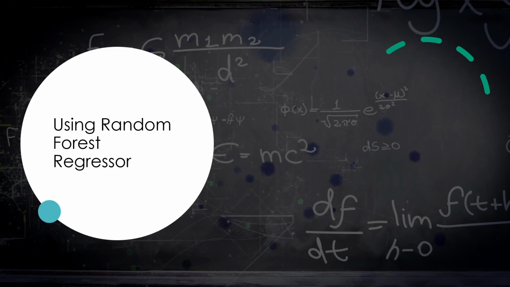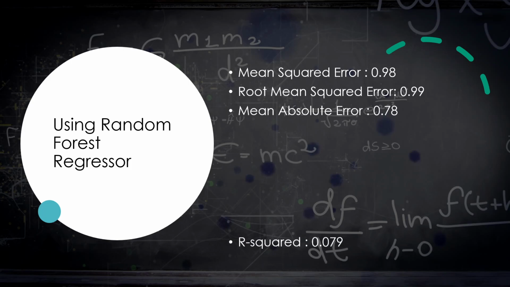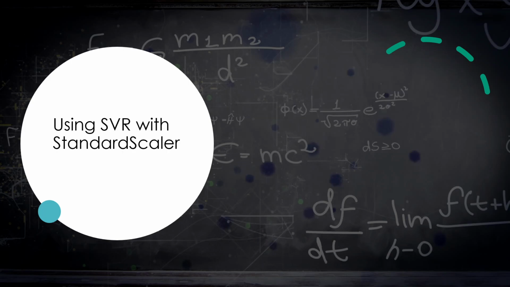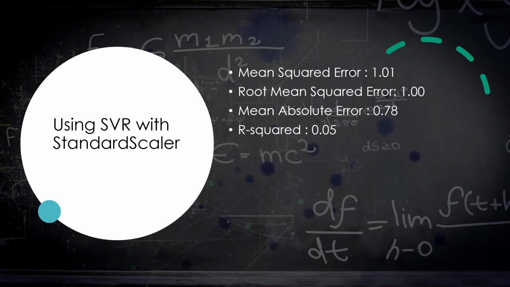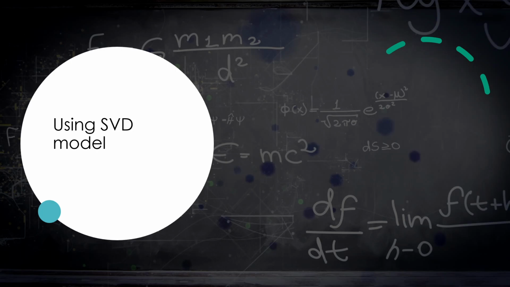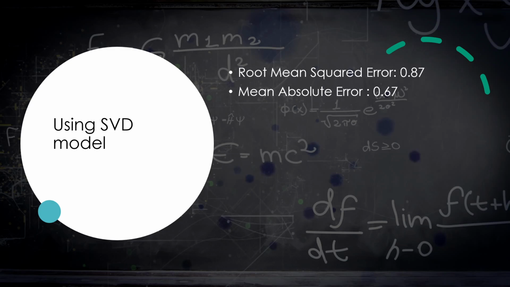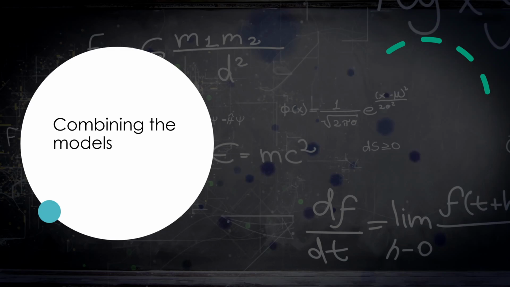So we tried another machine learning model called Random Forest Regressor. It performs slightly better, but it's not what we were big fans of. We used something called SVR with standard scaler, and this was also for similar reasons. Then we used the SVD model, singular value decomposition model, and it performed the best among them with a root mean square error of 0.87 and mean absolute error of 0.67.